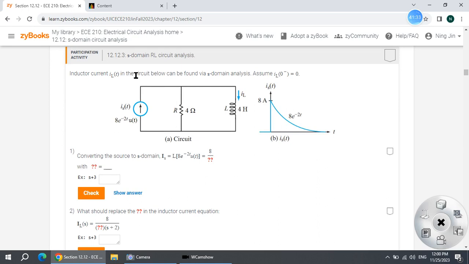The inductor current I in the circuit below can be found by S-domain analysis. So the following is to try to find the current IL of this circuit. Okay, so you can try. You give your circuit and practice on it. Because for these two sections we do not have quiz problems, you can just base your review on the reading assignment problems, and if you want you can build the circuit by yourself to do practice, the same as you did the practice in those quizzes.